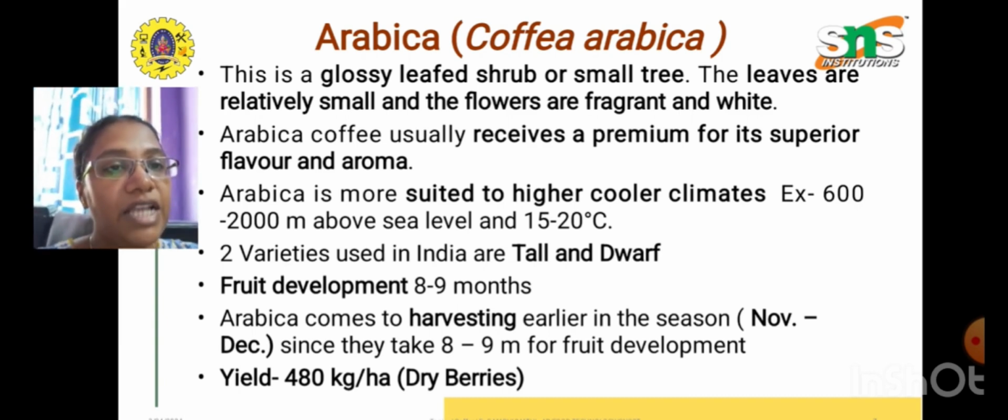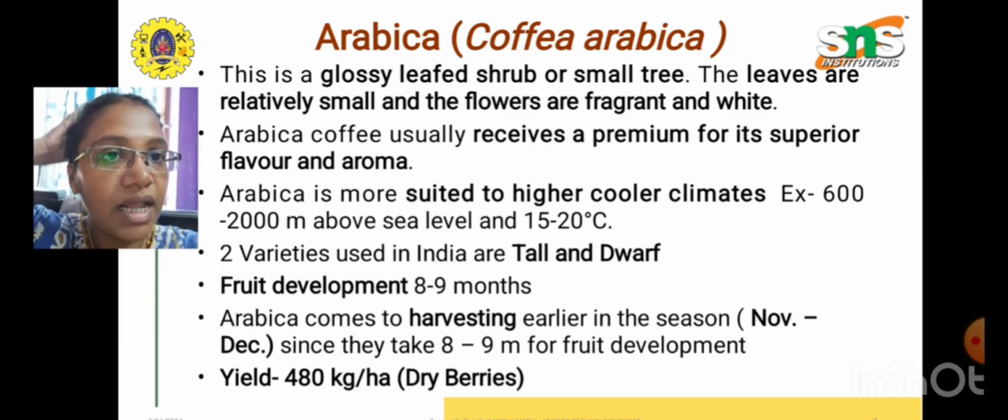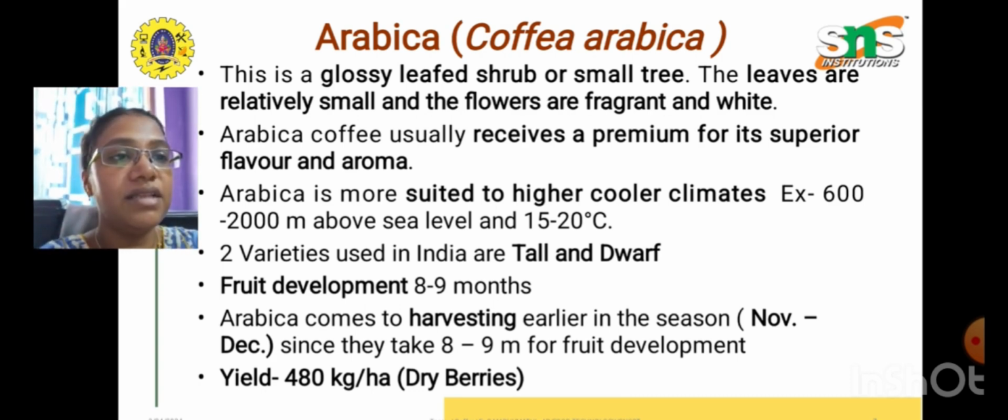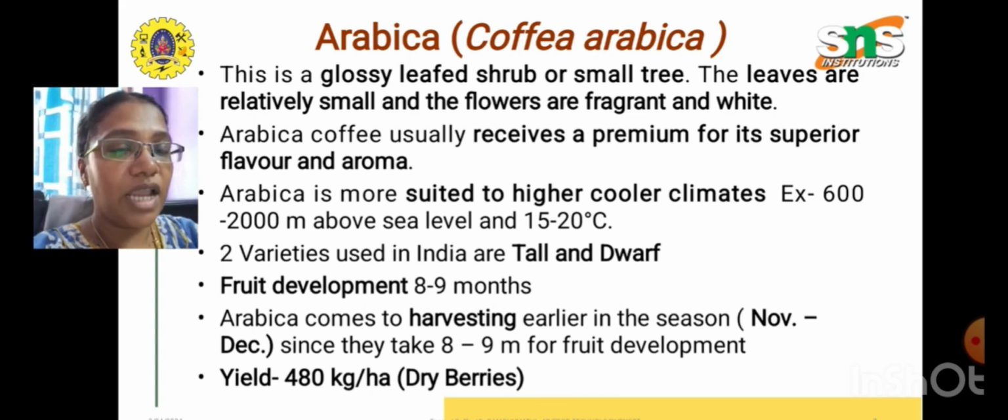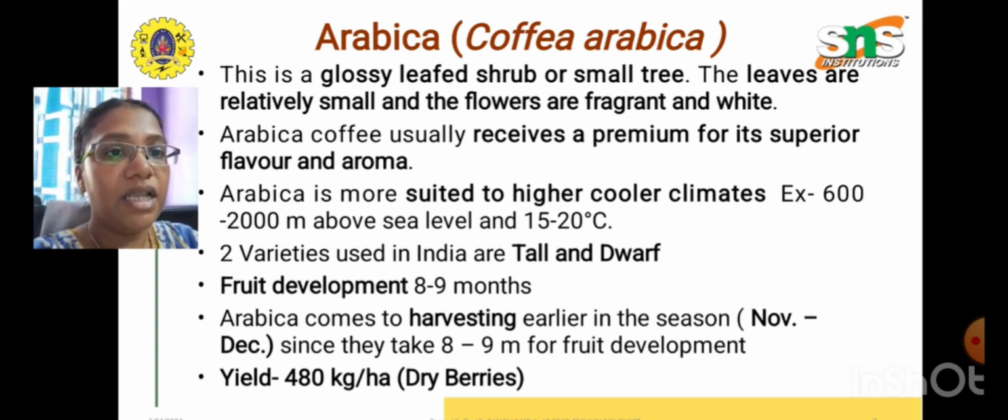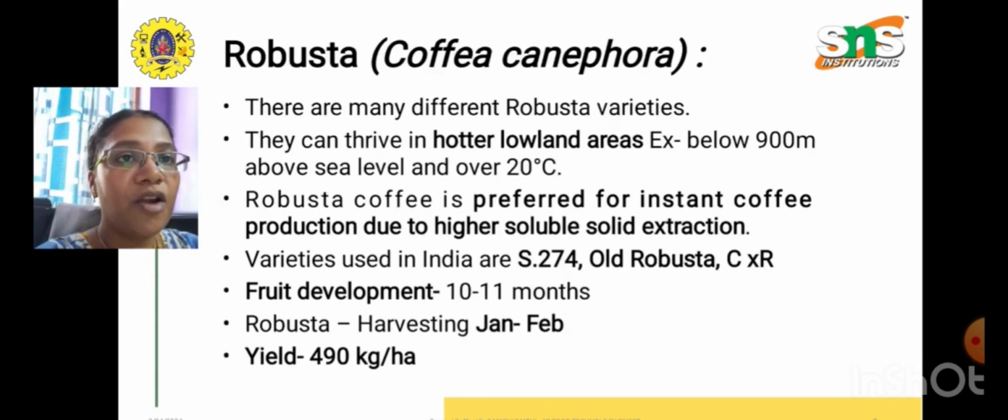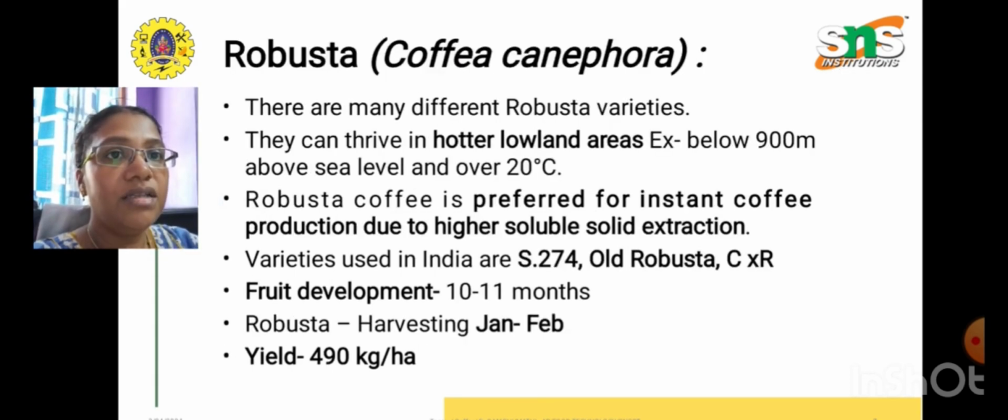Fruit development takes 8 to 9 months, and Arabica is harvested earlier in the season, from November to December. Since they take 8 to 9 months for fruit development, the yield will be about 480 kg per hectare of dry berries.